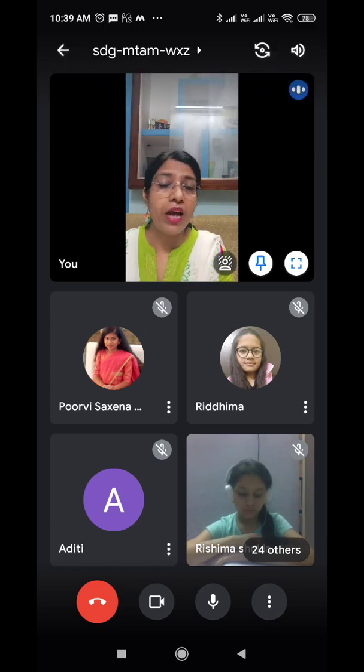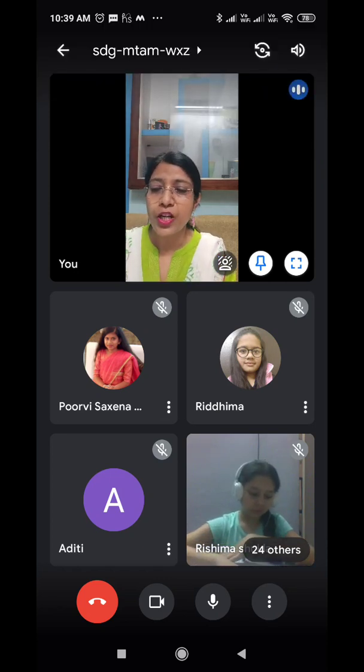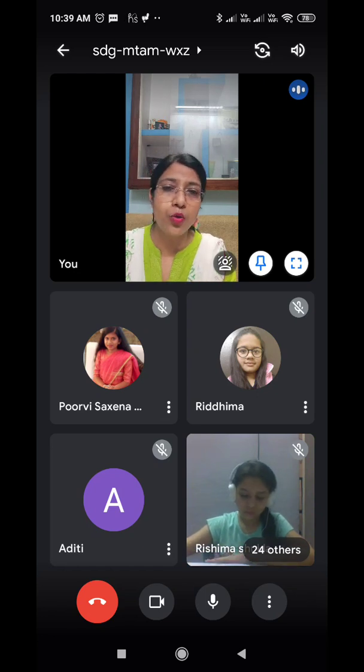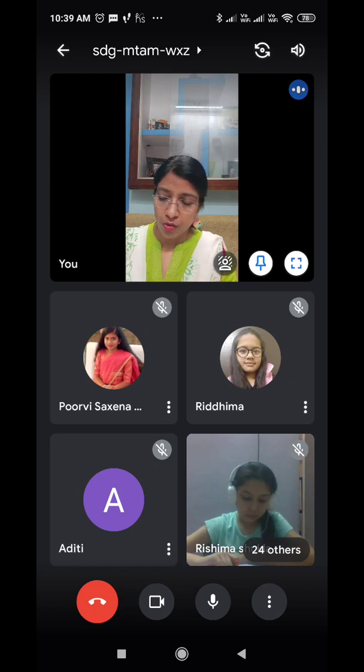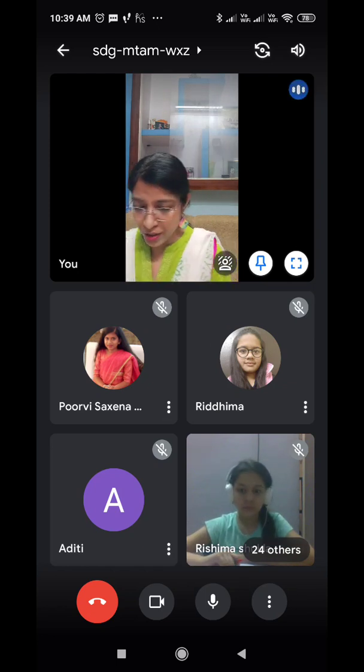So next we have an exercise. Let's see whether you are able to do that or not. We have to fill in the blanks first with the appropriate pronoun, and then tell how they are used, whether as reflexive or emphatic pronouns. Let's try to do that.